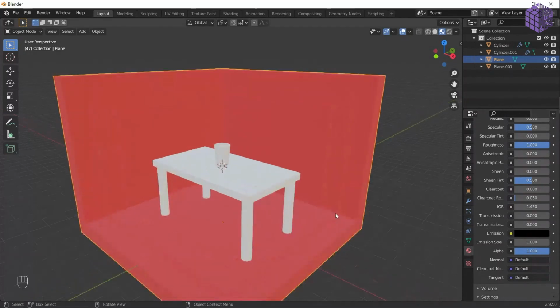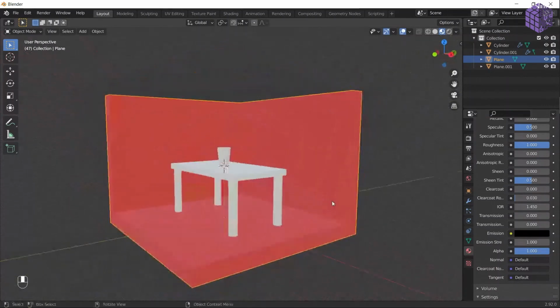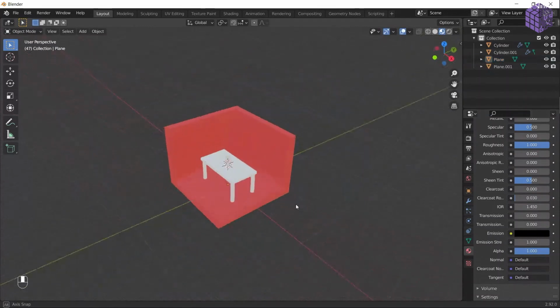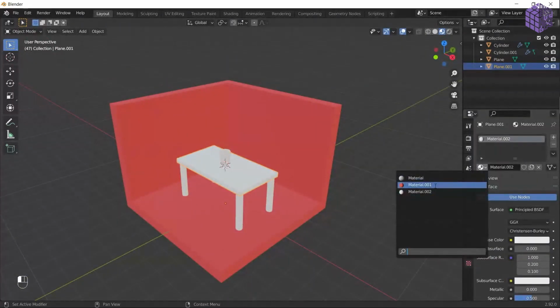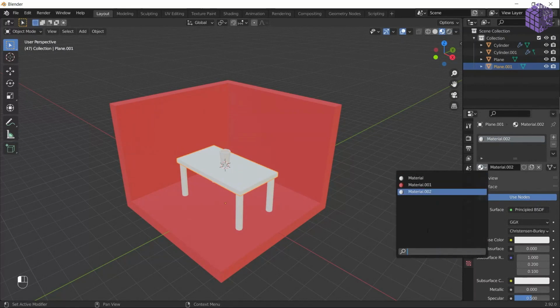So always name your material. As a beginner, I do this a lot. When you're working on a very big room or with a lot of materials, you make materials. These materials are usable. If I click on this, click here, I can use the red material. But if you are working with a lot of materials, you should name them, because then you can search them up here and find them easily instead of material 001. So let's name that. You can double click here, and just name it red. Tabletop and white marblish type of color.